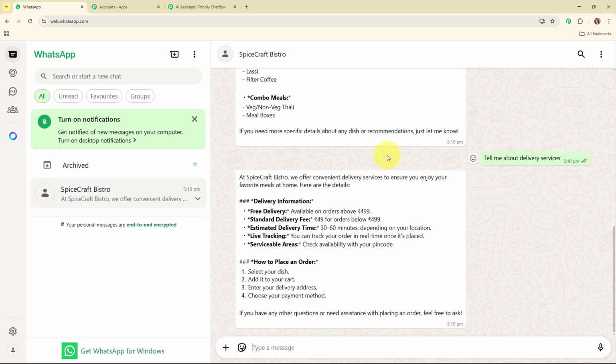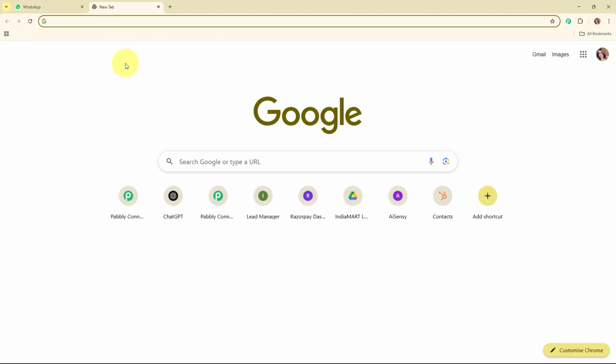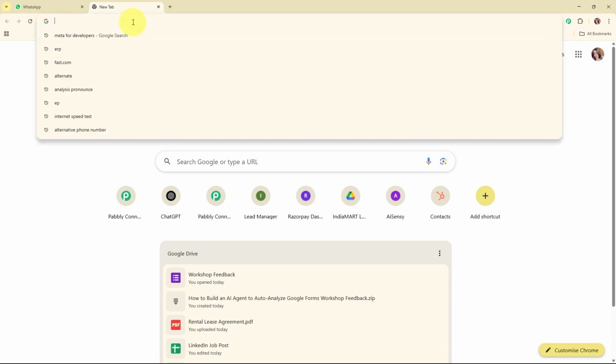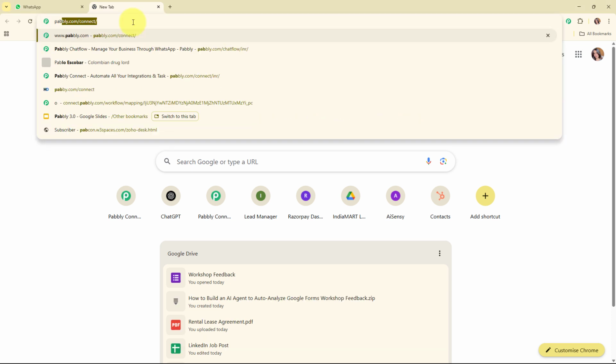So with this, we have successfully seen the working of this amazing chatbot that I've already created using an all-in-one WhatsApp communication platform, that is Pabbly Chat Flow. And now in this video, we are going to learn step by step how you can build this AI agent WhatsApp chatbot using an all-in-one WhatsApp communication platform. To access Pabbly Chat Flow, you have to search for pabbly.com/chatflow in your browser and it will take you to the homepage of Pabbly Chat Flow.